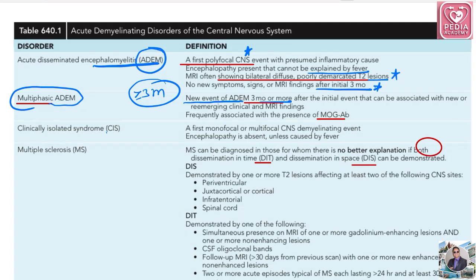We'll skip CIS. Multiple sclerosis. Okay, this is a well-known entity in adult medicine, but in pediatrics we'll discuss what it is. Basically, two things you have to remember: dissemination in time and dissemination in space. Both should be present, DIT and DIS. So what is dissemination in space?